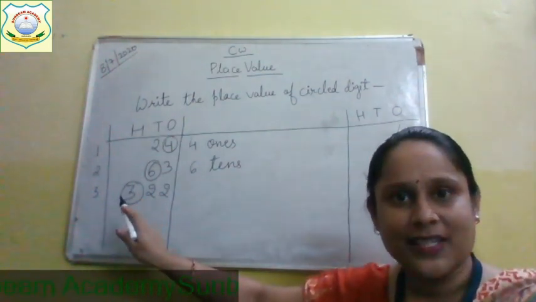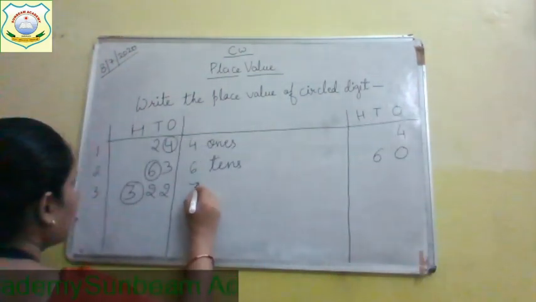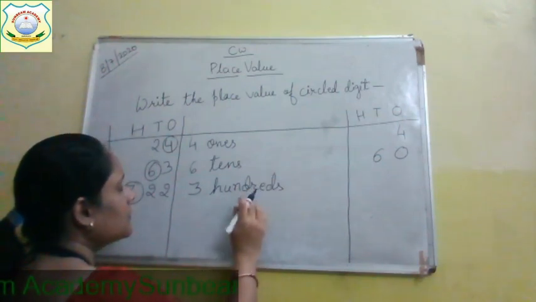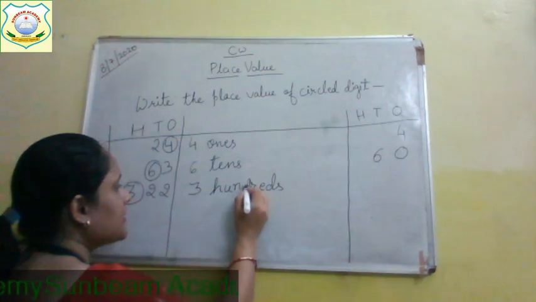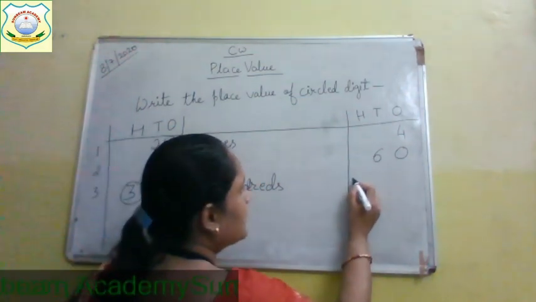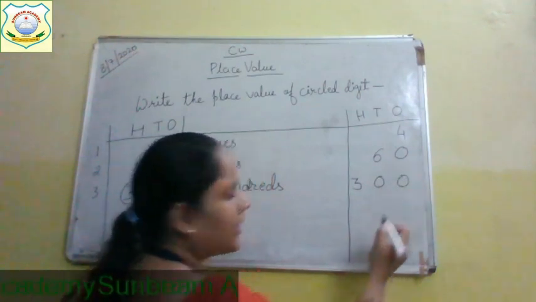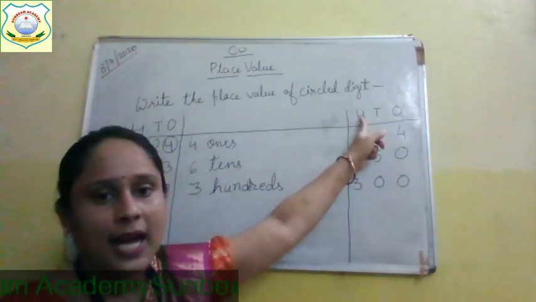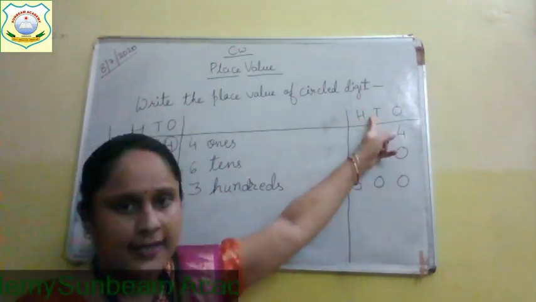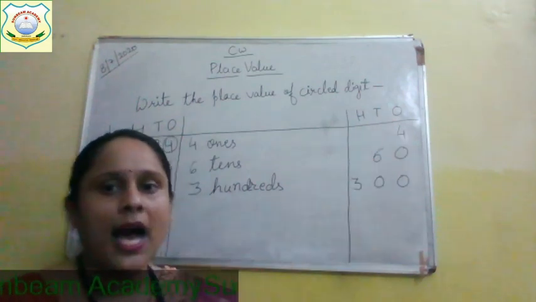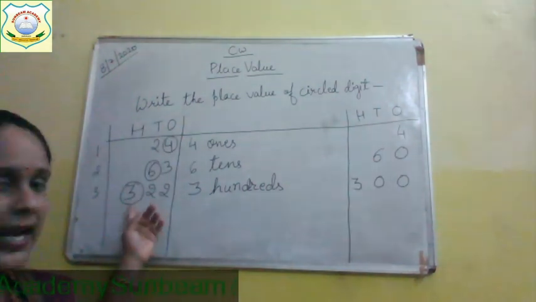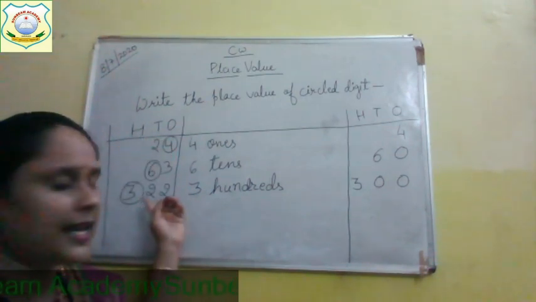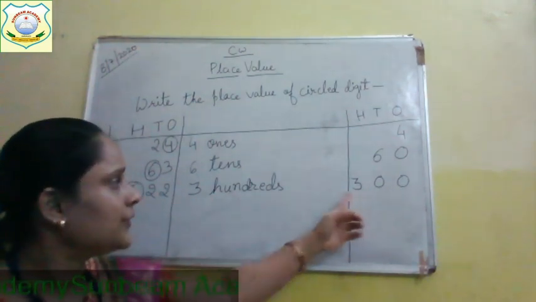Yes, the place value of this 3 is 3 hundreds, or you can say 300. Now when we write 300 children, remember one thing, 3 will come to the hundreds place, 0 to the tens place and this 0 again to the ones place. So 322 where 3 is at hundreds place, the place value of this 3 is 300.